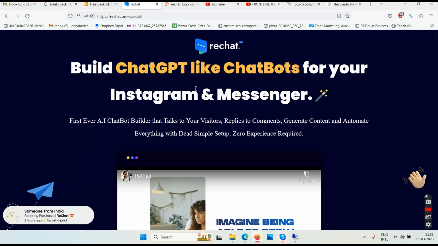And again, ReChat is only a chatbot which does its thing. It replies to comments and sends replies to the messages when people contact you and ask questions. There's nothing magic here. So again, I have told you, if you are a freelancer, experienced digital marketer or whatever, and you know how to use these bots, then go and get it. This thing has got nothing to do with making money though, okay?